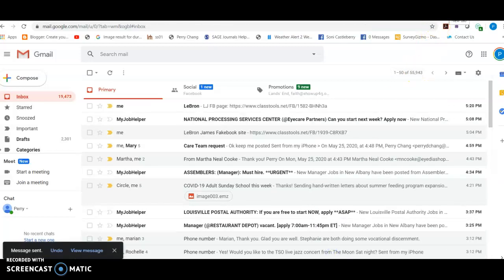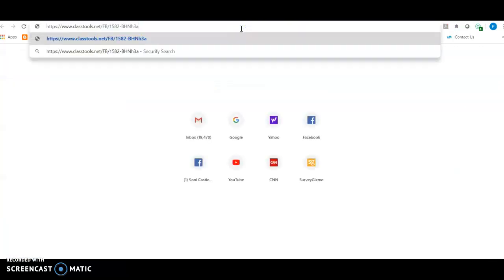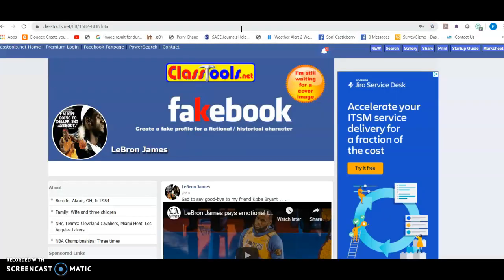I still haven't copied and pasted, so let's say we delete it. Now that's the whole thing, and it should pull us back in there. It's loading. Yes, there it is. So here's our page. The last thing was Kobe Bryant passing away, and LeBron's paying tribute. So we can keep going.